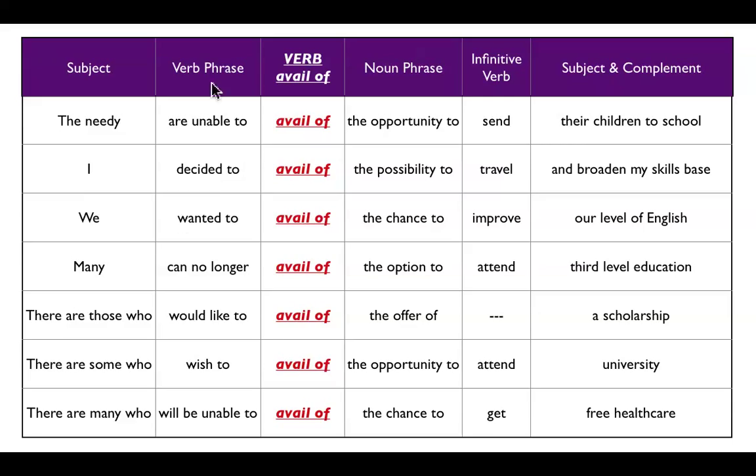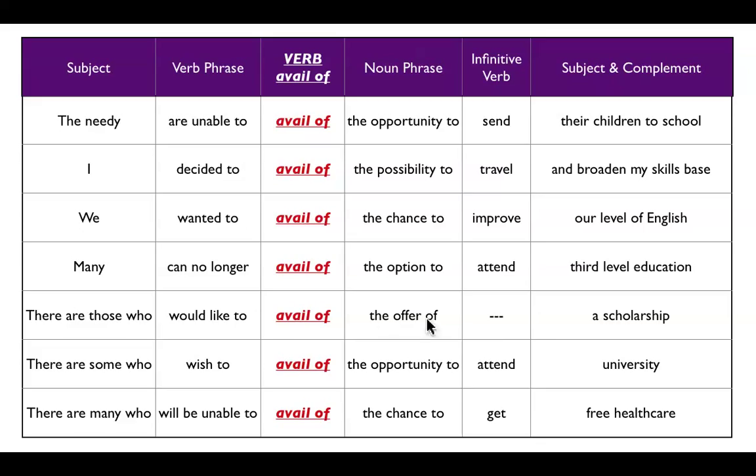Now let's have a look at all of these here. Here we've used the phrase the needy, which is another word for the poor or the less well off, and the verb phrase we're using here in this one is unable to, which means they can't. Okay, this here is another phrase for can't. Here, avail of means be able to get or be able to use. And this phrase, avail of, works very well with these phrases: the opportunity to, the possibility to, the chance to, and the option to. Also, you can use the offer of, but these won't.